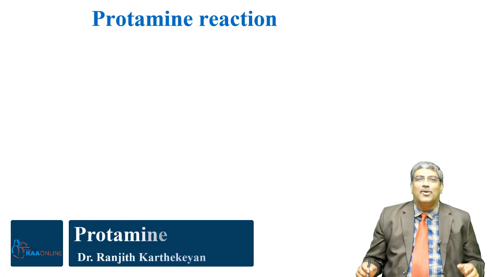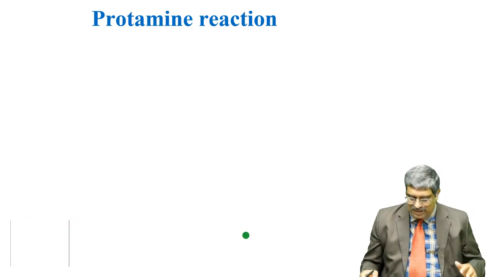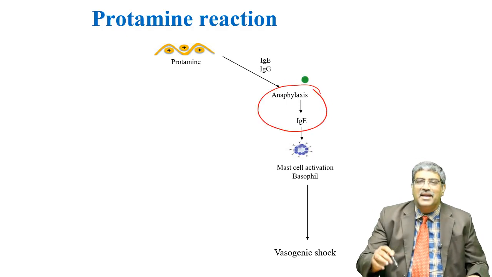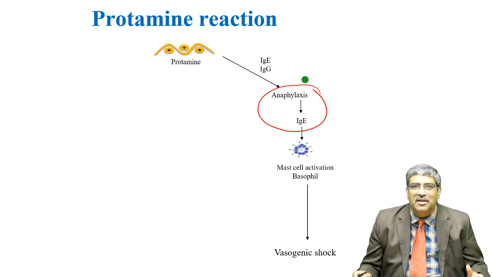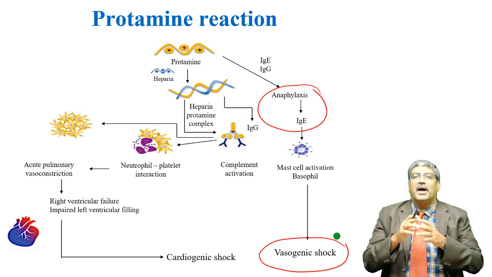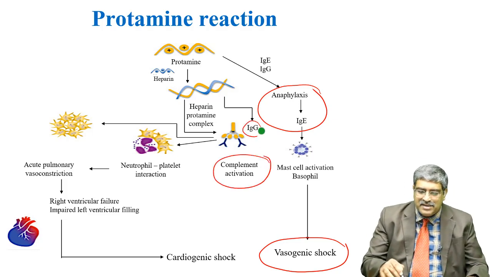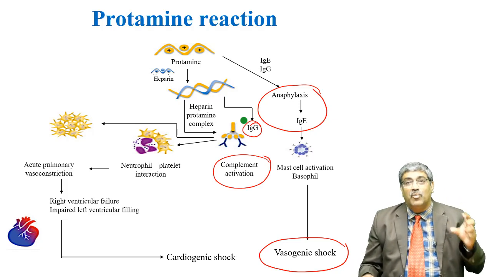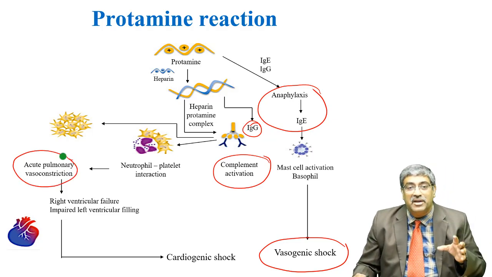Now coming to the most important part, which we are always afraid of with Protamine: the Protamine reaction. Once you administer Protamine, it can mediate an IgE mediated anaphylactic reaction, and the mast cells and basophils can be activated and lead to vasogenic shock, or the heparin-Protamine complex may activate the complement through an IgG mediated reaction. There will be neutrophil and platelet activation, and most importantly there is an acute pulmonary vasoconstriction, right ventricular failure, impaired